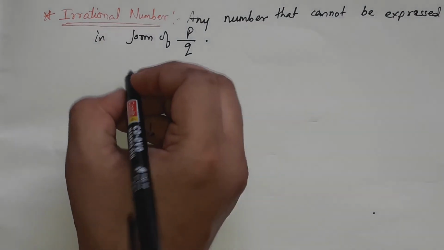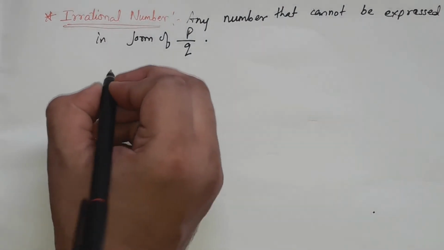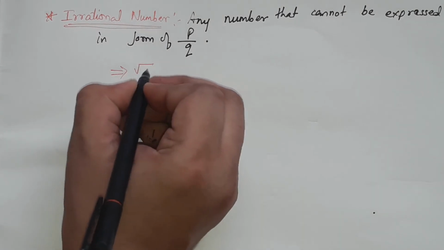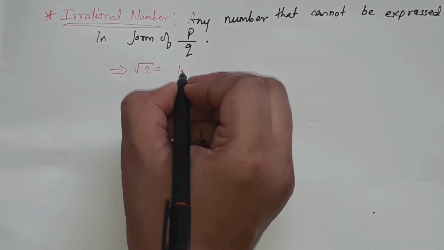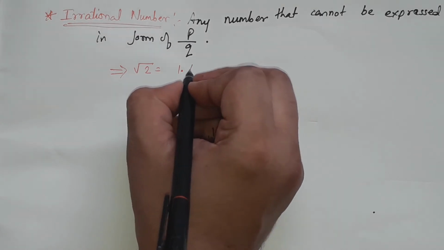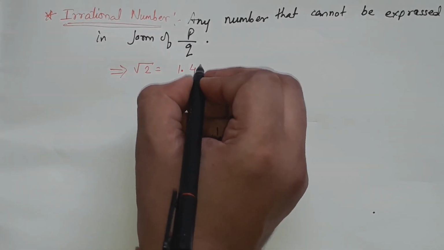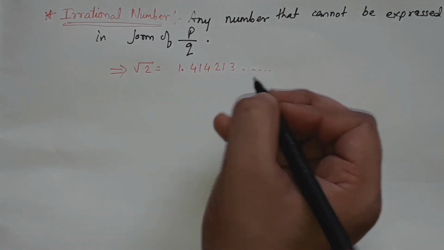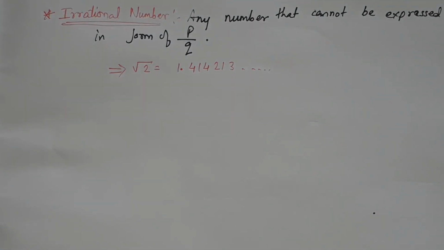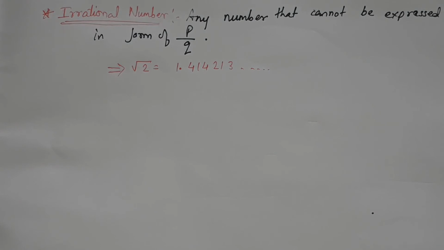For example, root 2. If I take out the value of root 2, that is 1.414213 and so on. Here you can see this number is not terminating, it is not going to finish, and it is not going to repeat itself.